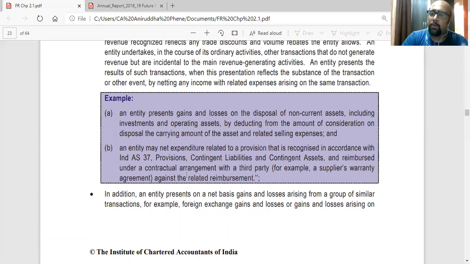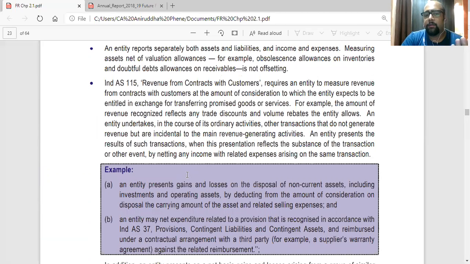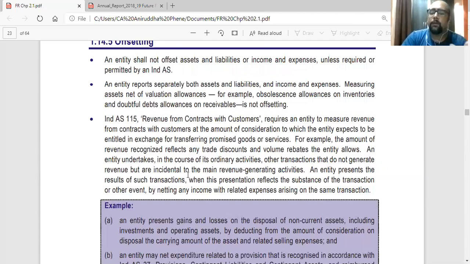Plus, if you have sold a non-current asset, offset the selling expenses against the WDV or the carrying amount of the asset. If you have entered into a contract with customers, you can show the amount net of trade discount and rebate, if any. Writing down the inventory or bad debt provision is not offsetting.